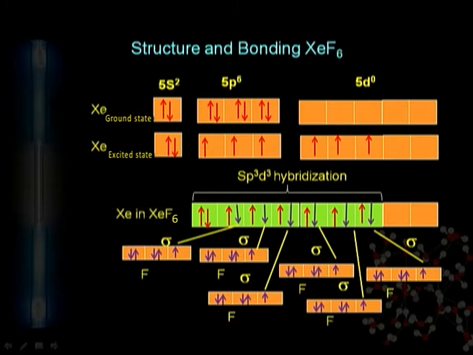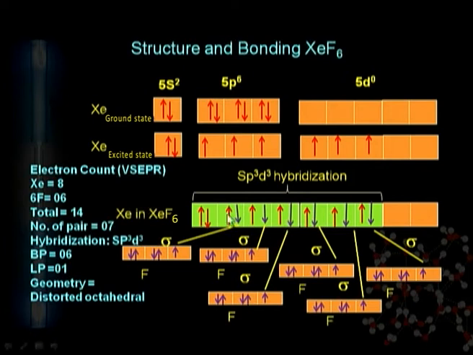Again we will discuss the structure of xenon hexafluoride, taking the help of VSEPR theory. There are 14 electrons, 8 from xenon and 6 from fluorine, so the number of electron pairs is 7, that is sp3d3 type hybridization, with 6 bond pairs and 1 lone pair.